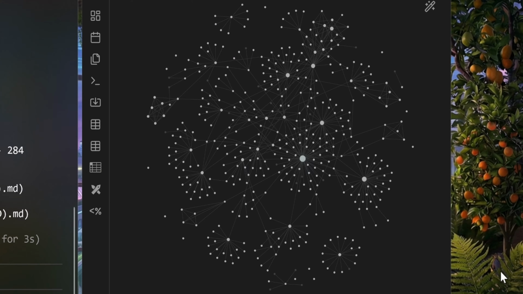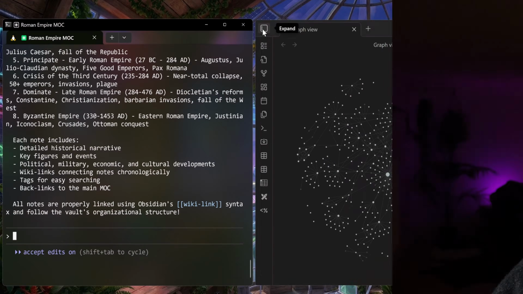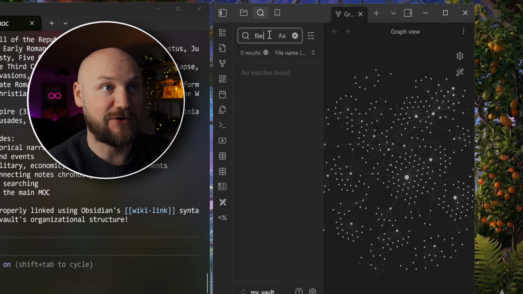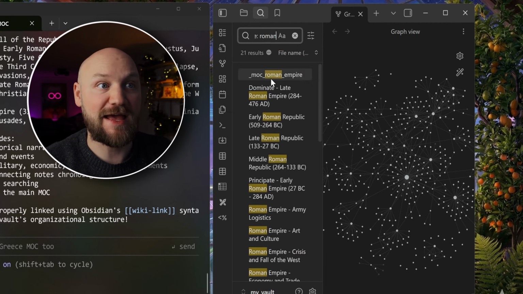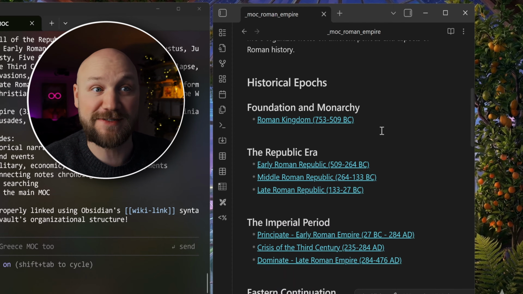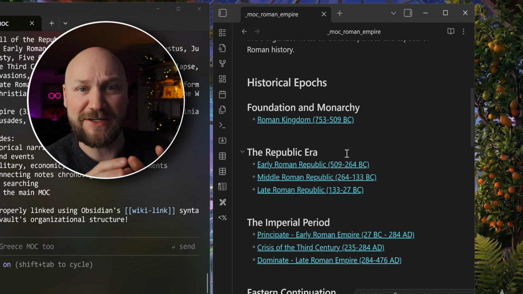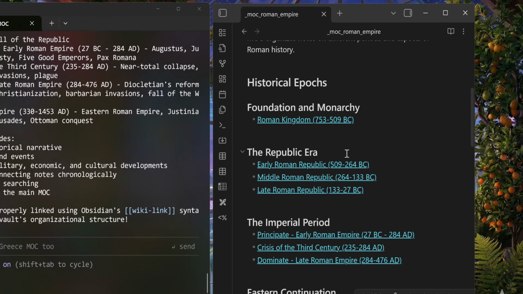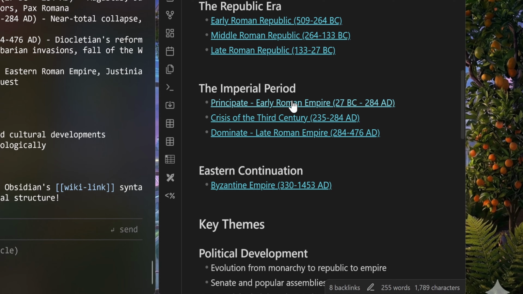It's going to create a MOC that's a kind of table of contents and then creating many nodes below. If everything works fine, the graph is going to twitch right now because it is creating new files for us. So let's have a look at our nodes. I just saw that we now have a node called MOC Roman Empire, and this is our map of content giving all the historical epochs in our node. So this is the first moment that you see a large language model creating a node for me. And let's have a look at all the subnodes that were created at the same time, giving me all the information nicely formatted, nicely put in the right place of my Obsidian.